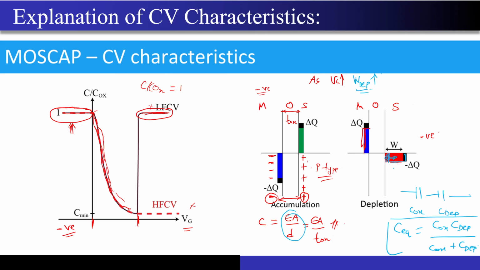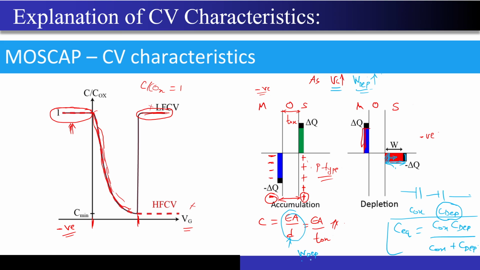If this W depletion increases, then what will happen to this C depletion? It will increase or it will decrease? No, not increase. See, my D that you are seeing over here is my W depletion now. As I increase the Vg, my W depletion was increasing.